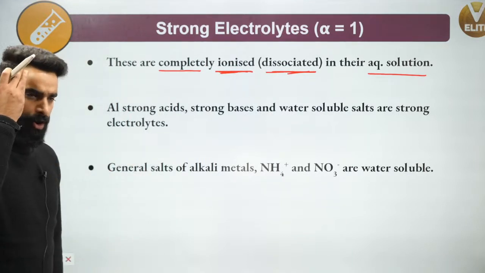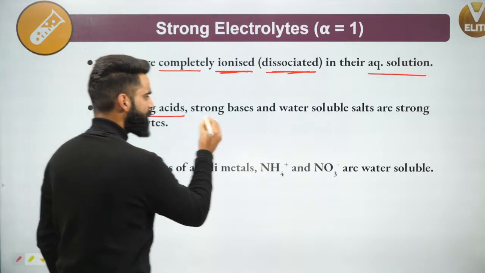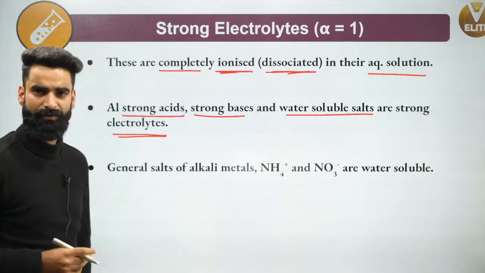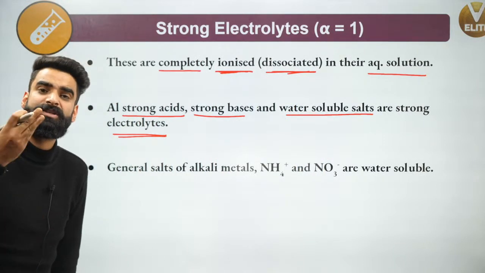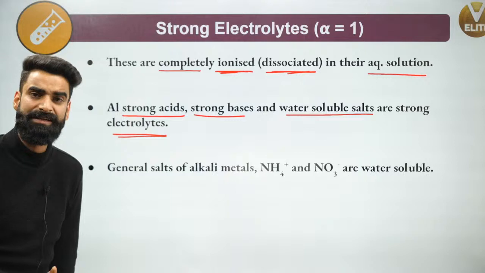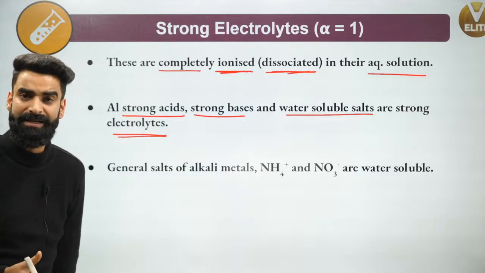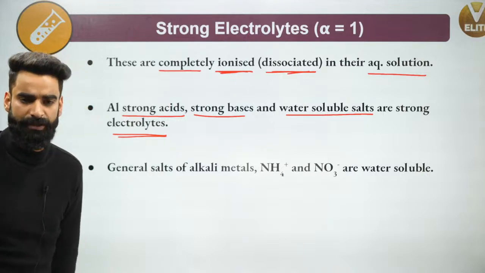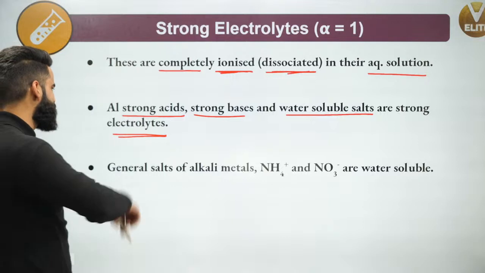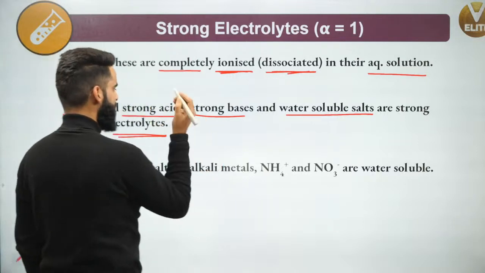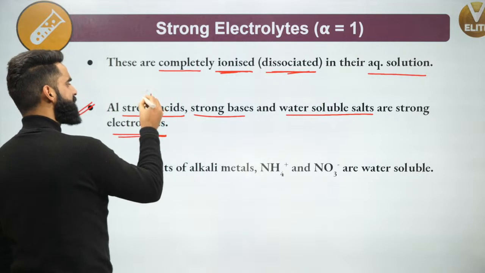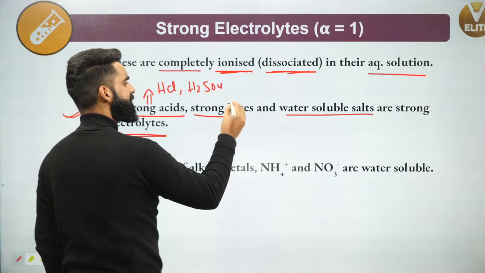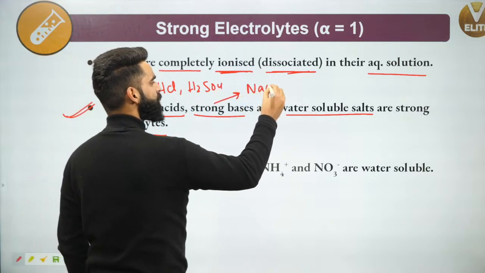Remember guys, all your strong acids, strong bases and water soluble salts are the examples of strong electrolytes. They get completely dissociated into their respective ions when we make the aqueous solution of them. Very simple terminologies. For example, strong acids are your HCl and H2SO4. Strong base, NaOH, is your strong base.